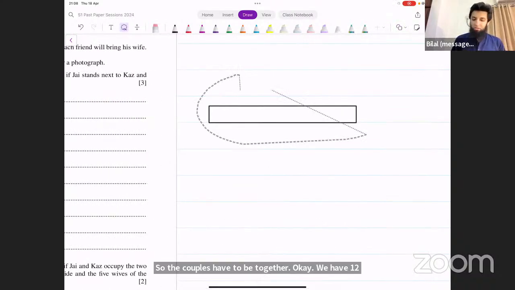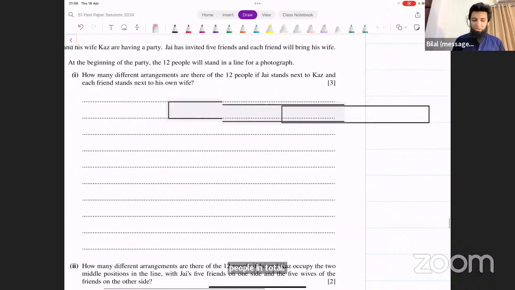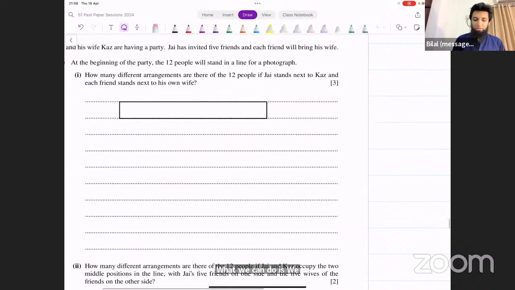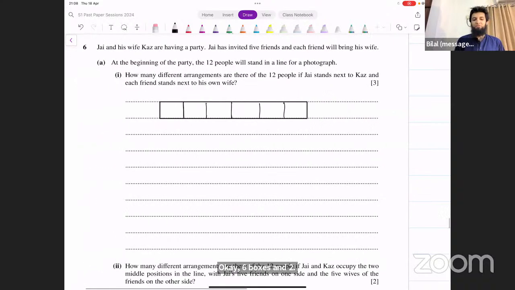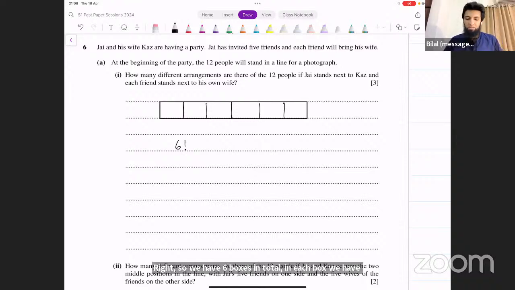What we can do is merge each pair of 2 boxes to get 6 boxes in total. So in each box, we would have a couple. In how many ways can we arrange these 6 boxes? 6 factorial ways.